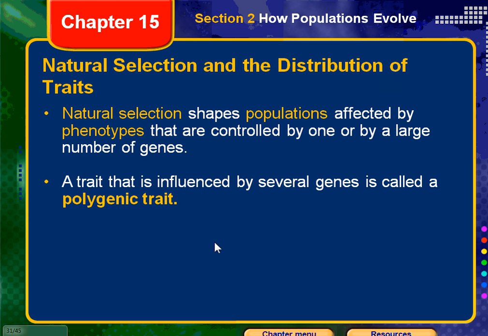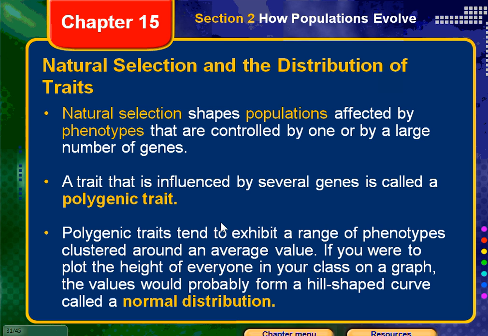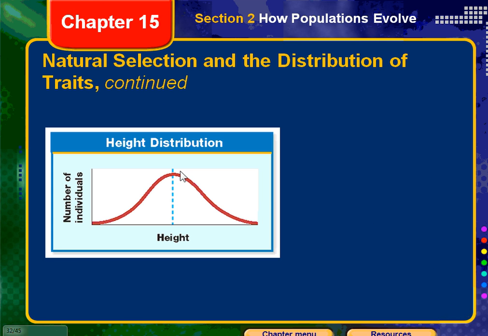Natural selection shapes populations affected by phenotypes that are controlled by one or by a large number of genes. A trait that's influenced by several genes is called a polygenic trait, which we've talked about before. Polygenic traits tend to exhibit a range of phenotypes clustered around an average value. If you were to plot the height of everyone in our class on a graph, the values would probably form a hill-shaped curve. That's called normal distribution.